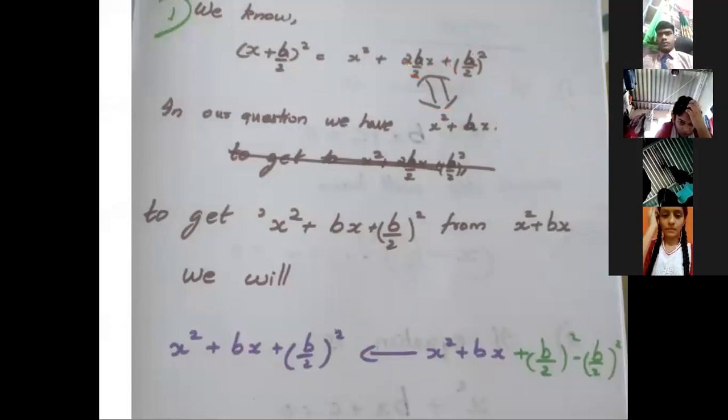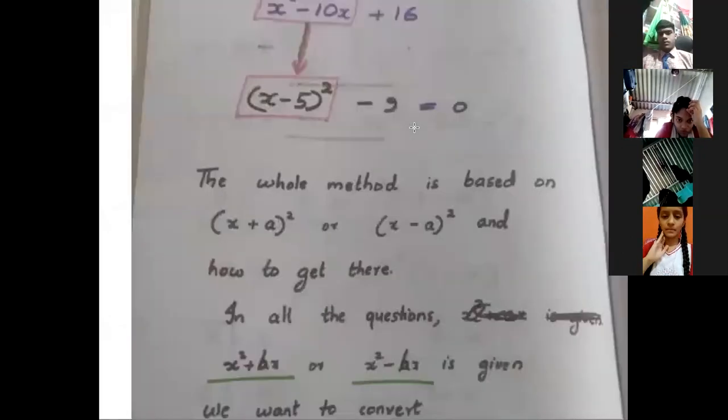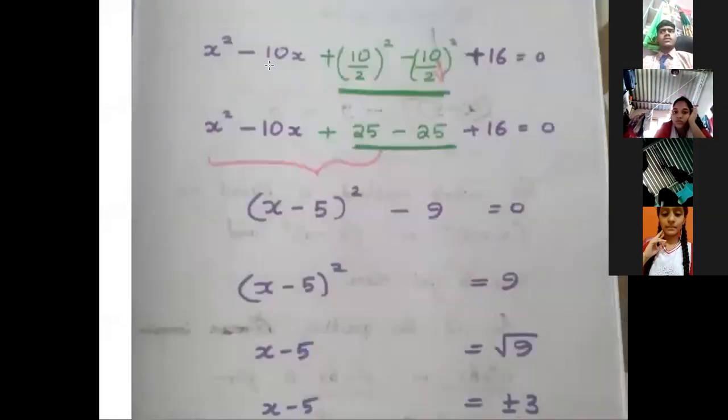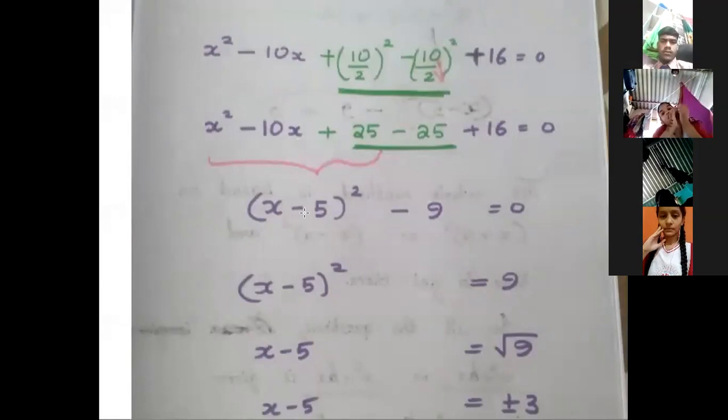In simple words, if you look into your answer that you've written, when I do the half of this and add, that gives me a chance to convert it into this. So I can put it as x minus 5 whole square.